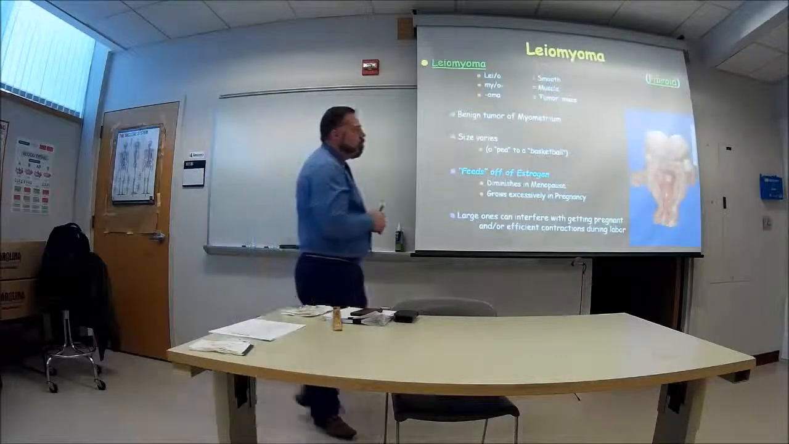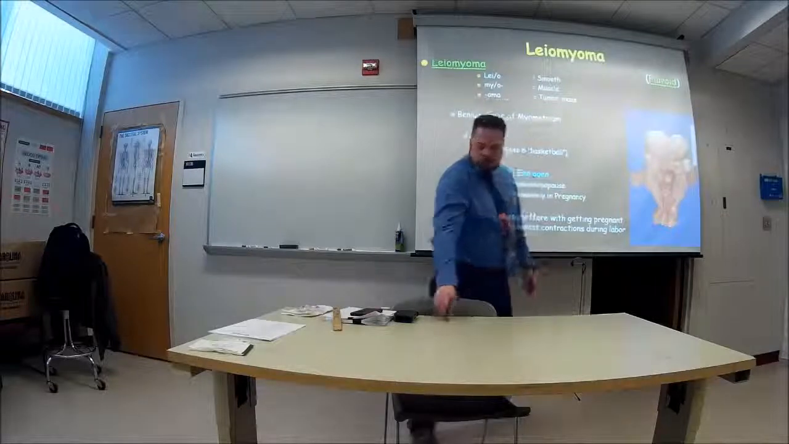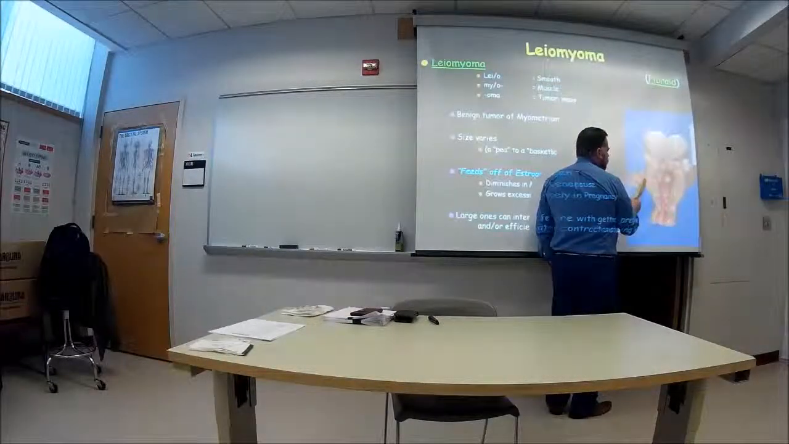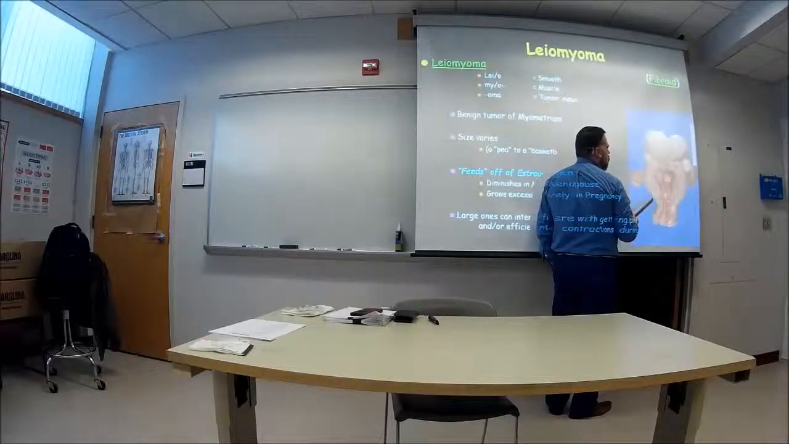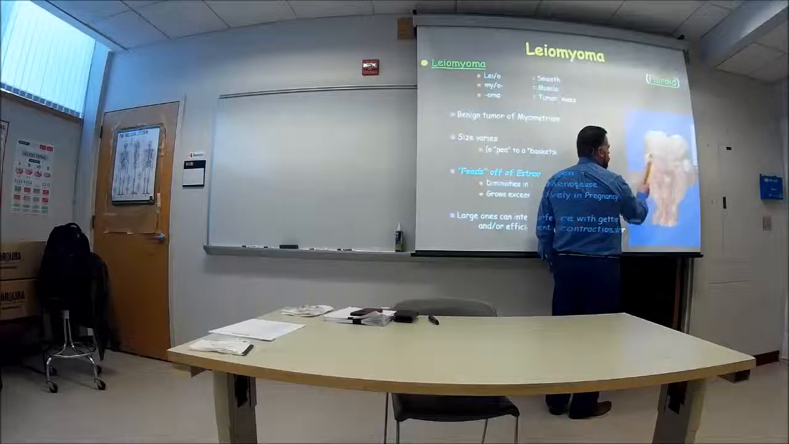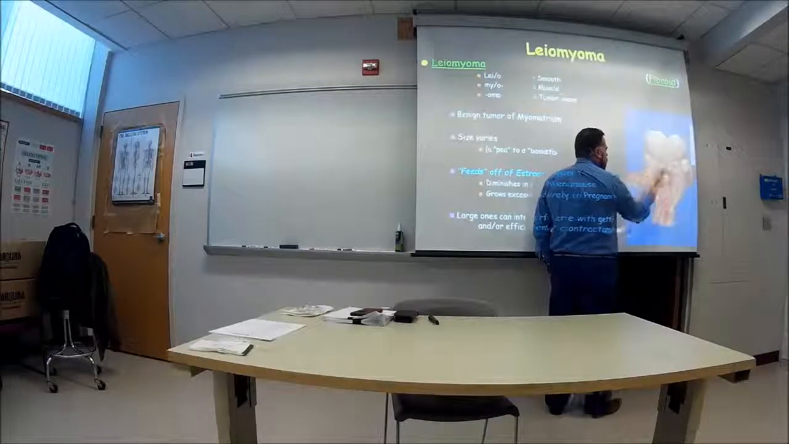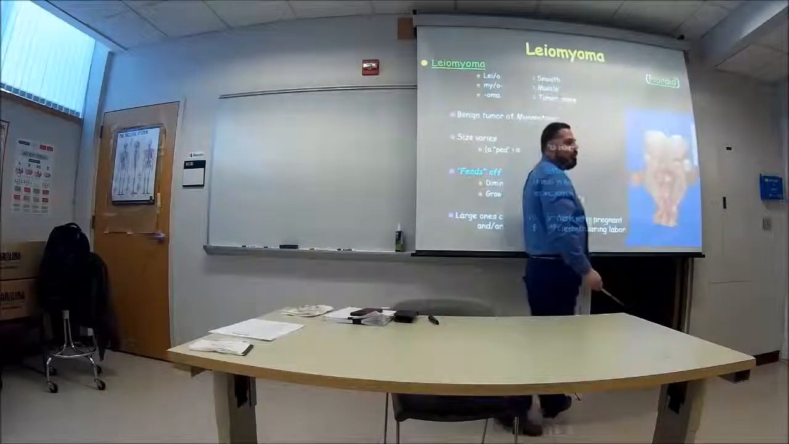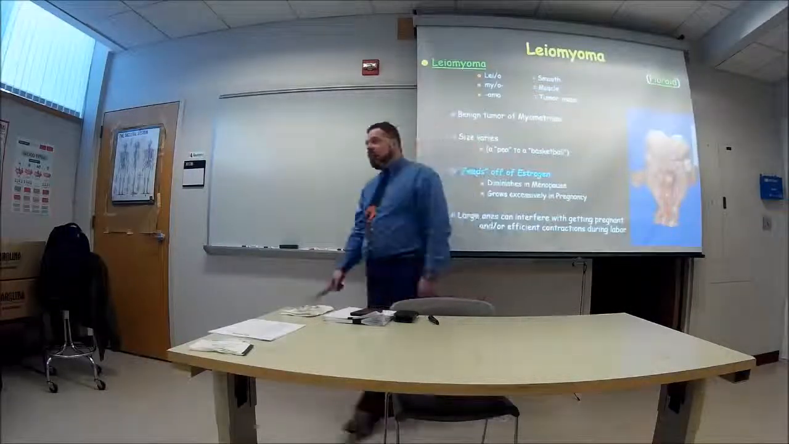Well, if this is your uterus over here, okay, here's the uterus. These are multiple leiomyomas, multiple fibroids. There's some that are found inside the uterus. There's some that are found within the muscle itself of the uterus. Or they could be bulging out. They could be the size of peas. They could be the size of basketballs.